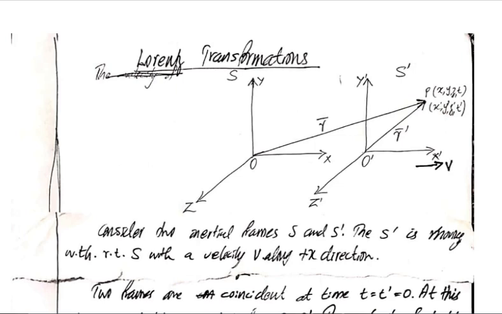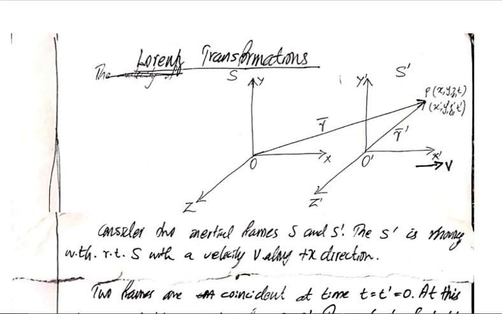For that, we have two frames of reference. The first one is S and the second one is S dash. As usual, the second frame S dash is moving with a constant velocity v along the positive x direction with respect to the frame S. Also, for simplicity, we assume that the two frames are coincident initially at time t = t dash = 0.